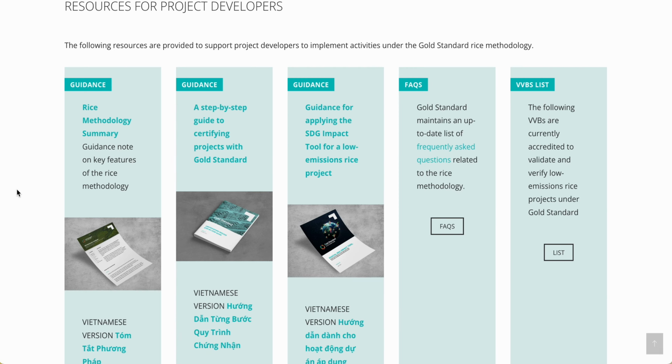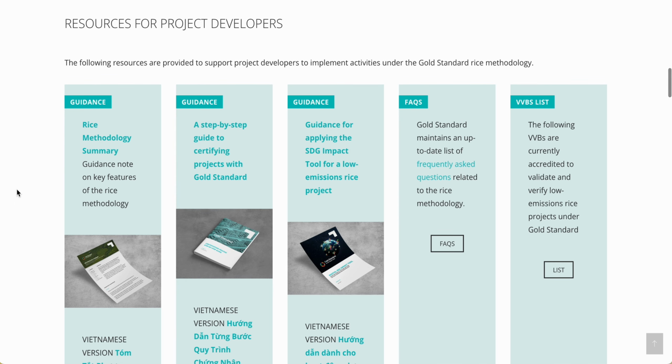This section is divided into two parts. In the first section, titled Resources for Project Developers, the user can find several documents and links with background information and context. Three background documents can be downloaded from here. The methodology summary gives a concise overview of the key features of the rice methodology, including the eligibility, coverage, and accounting requirements.